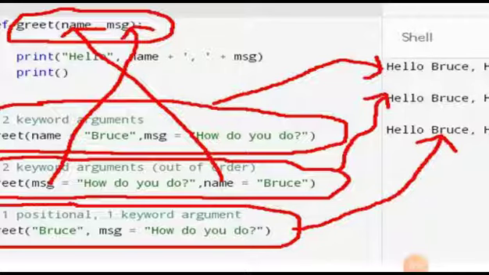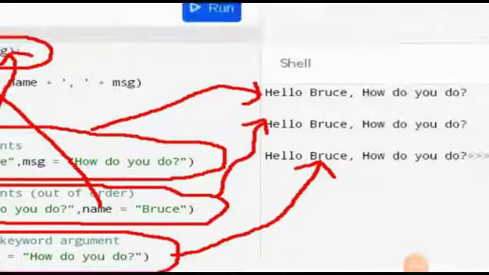Now in the third case, what will happen? We have supplied one value as a positional argument, as a simple argument, and the second value is the keyword argument. So again, the first value will be passed on to the name argument, and the second value will be passed on to the MSG argument. So again, in this case, you will see the correct output here.